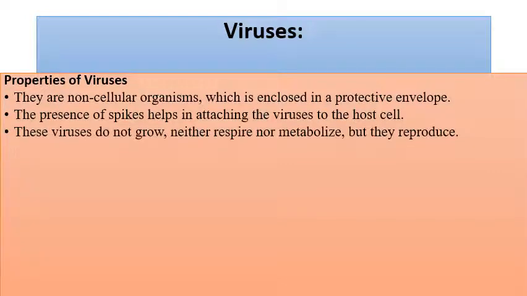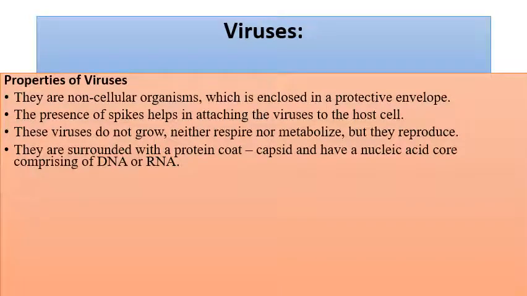These viruses do not grow until they are inside the host body. They need a host to reproduce themselves. They are surrounded by a protein coat termed the capsid, made up of capsomeres, the singular units of the capsid, which enclose a nucleic acid core comprising DNA or RNA.